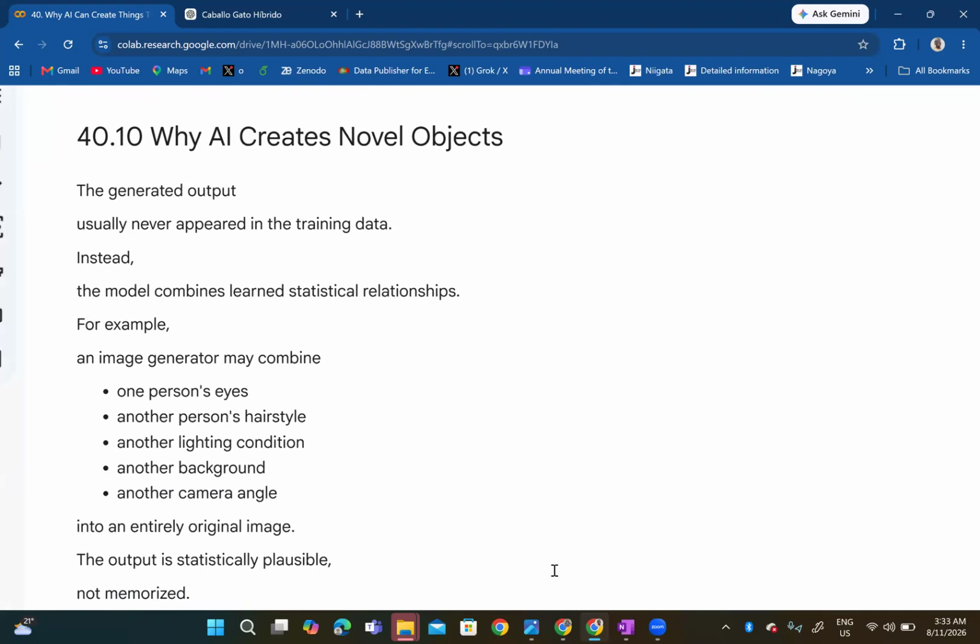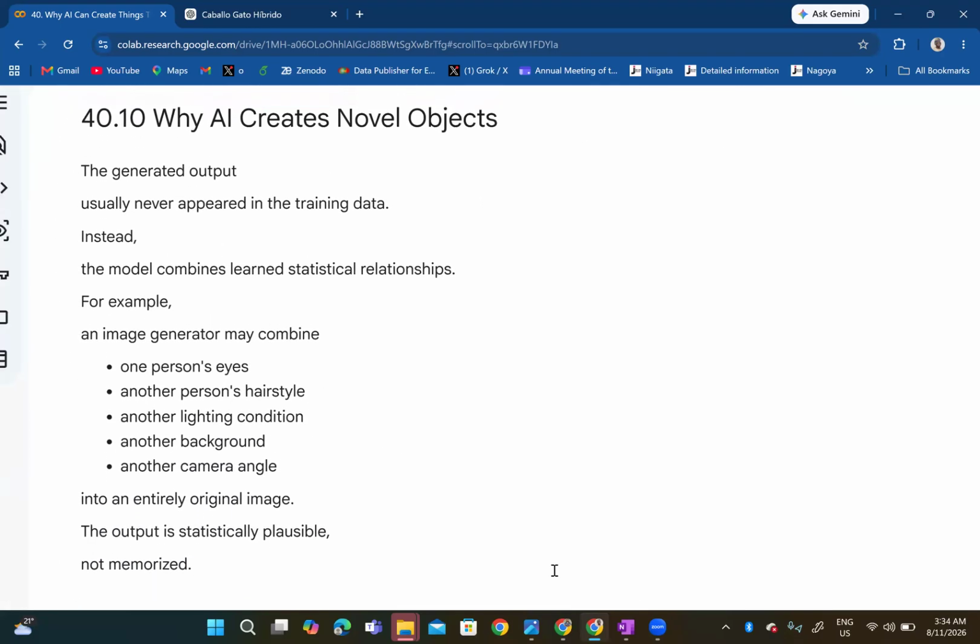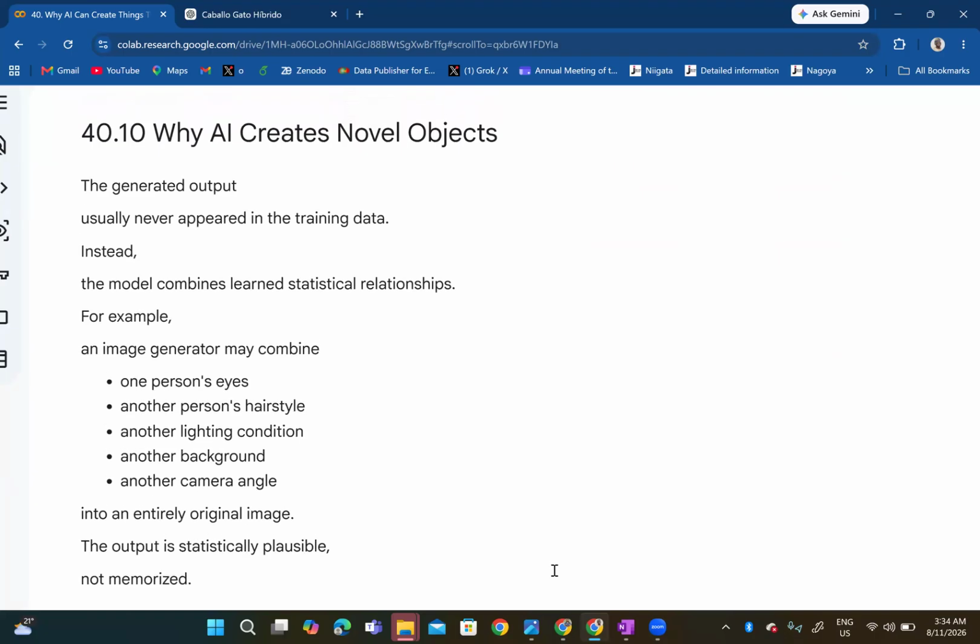So we then have why AI creates novel objects. I mean, that has been made clear already. But to drive the point home, the generated output usually never appeared in the training data, right? Instead, the model combines learned statistical relationships. For example, an image generator may combine one person's eyes, another person's hairstyle, another lighting condition, another background, another camera angle into an entirely original image. The output is statistically plausible and not memorized.